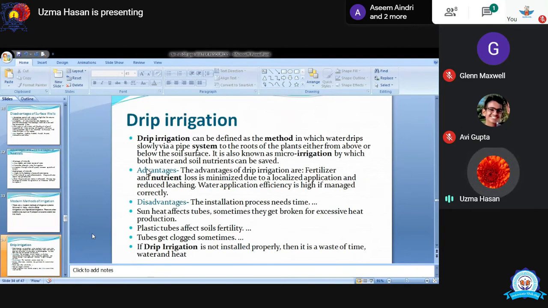Okay, so starting with drip irrigation. Drip irrigation can be defined as the method in which water drips slowly via a pipe system to the root of the plant, either from above or below the soil surface. It is also known as micro irrigation, by which both water and soil nutrients can be saved.